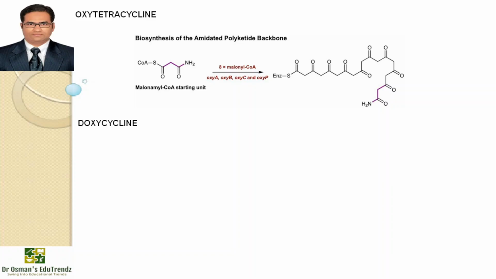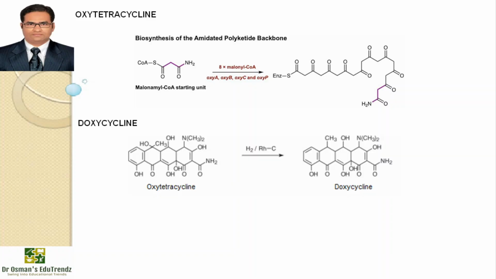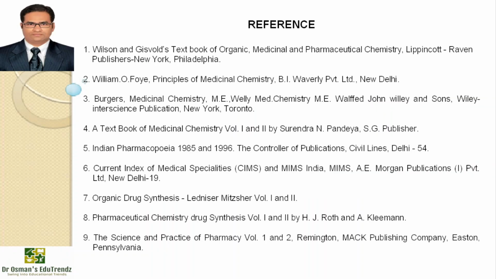If we talk about the synthesis of doxycycline, it is synthesized from oxytetracycline by dehydrating oxytetracycline at the 6th carbon and reducing with hydrogen using a rhodium on carbon catalyst. So this completes antibiotics.